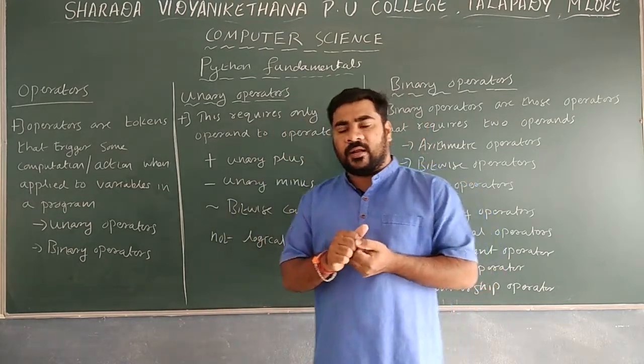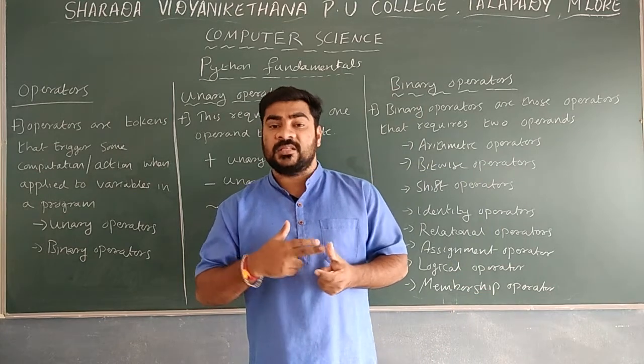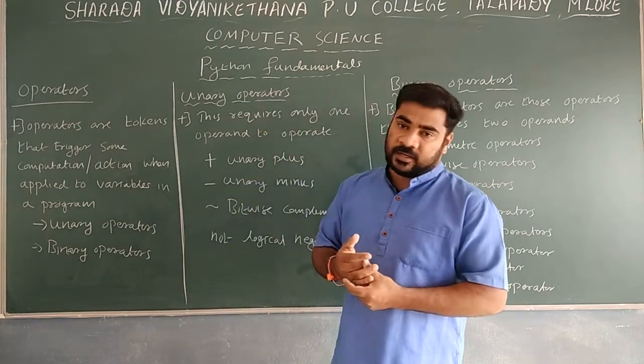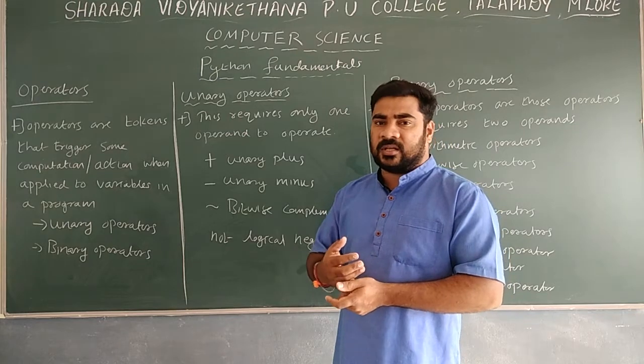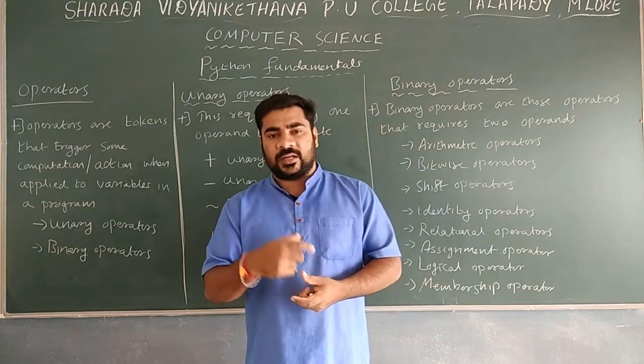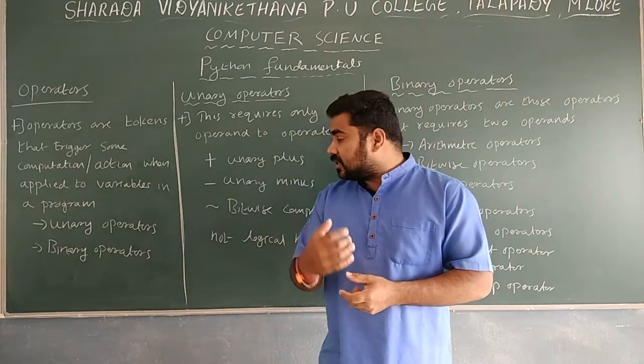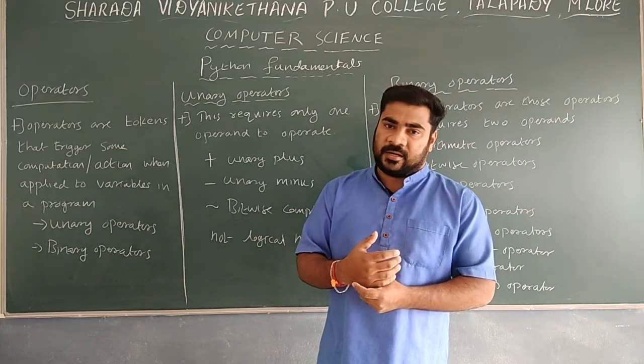Operators are mainly of two types: one is the unary operator and the other is the binary operator. There is one more, the ternary operator, which is not given here. Mainly three types are there, but here only two types are given: unary operator and binary operator.